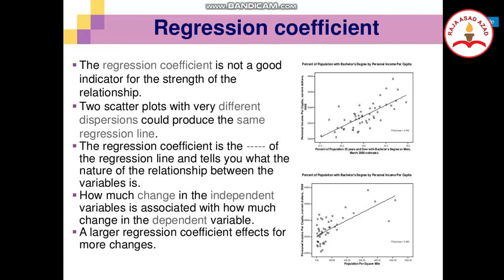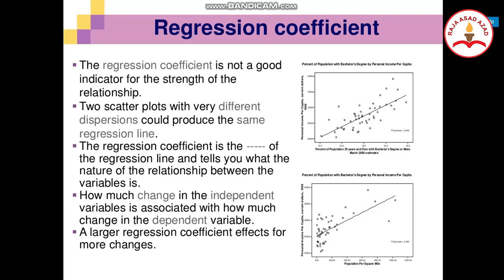Secondly, two scatter plots with very different dispersion could produce the same regression line, which is shown in the graph. The regression coefficient is the regression line and tells you what the nature of the relationship between the variables is.